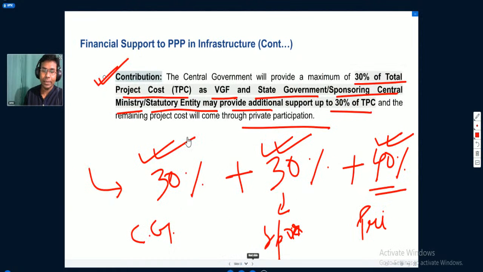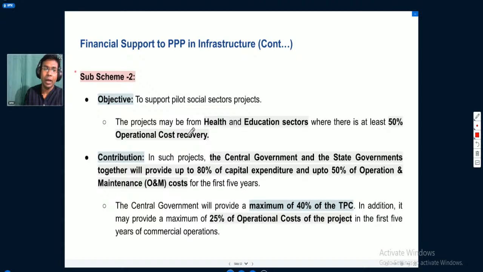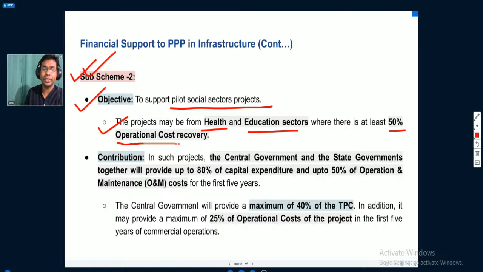Now we will understand about sub scheme 2. Under sub scheme 2, what is the objective? To support pilot social sector projects. Pilot means those social sector projects that may be taken up for the first time. These projects may be from health and education sectors, where there is at least 50% operational cost recovery.